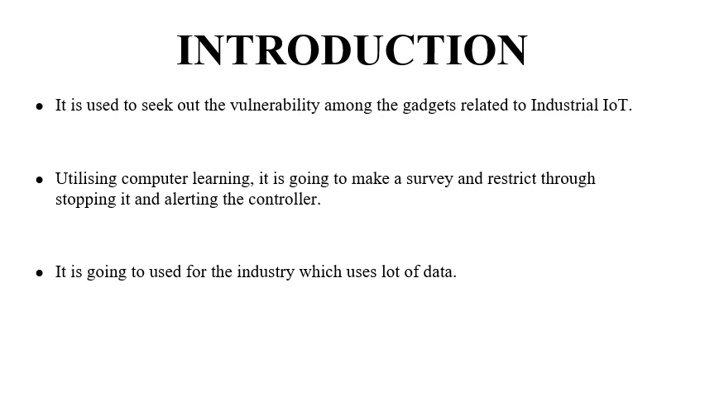It is used to seek out the vulnerability among the gadgets related to industrial IoT. It is utilizing machine learning. It is going to make a survey, restrict the attack, stop it and alert the controller. Industrial IoT is used in industries where a large amount of data is carried out. So it is a most effective way to detect and seek out the network vulnerability.